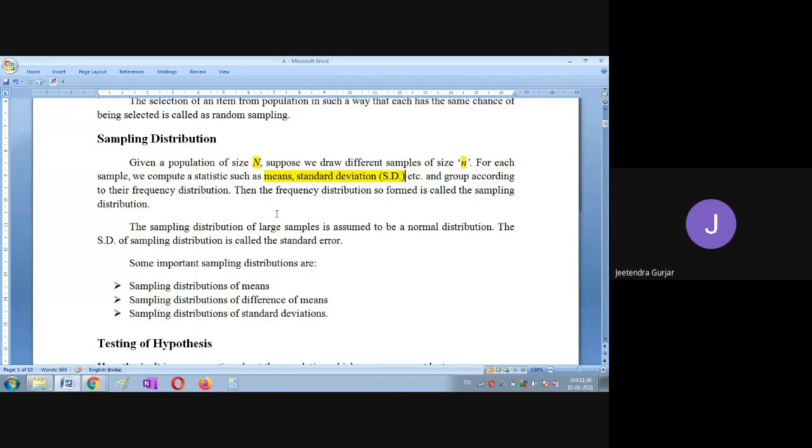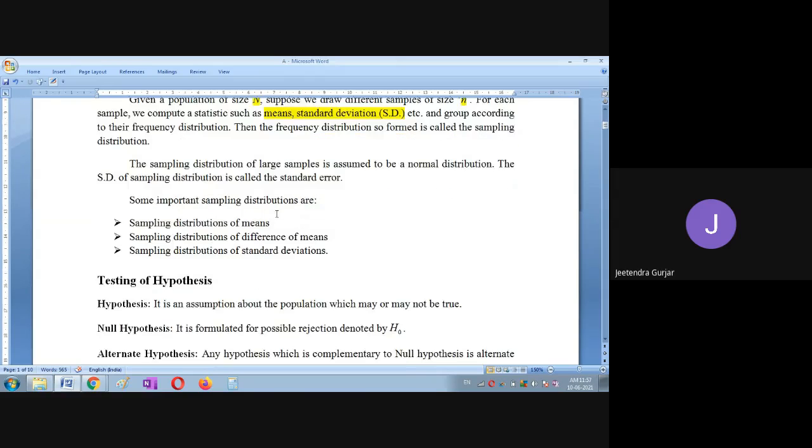Then the sampling distribution of a large sample is assumed to be a normal distribution. The standard deviation of the sampling distribution is also called standard error. Yes, students, we discussed error in the previous class. If you get the error in the sampling distribution, then we call it standard error. For different distributions there will be different names, like standard error, normal error; they have just separated the names.